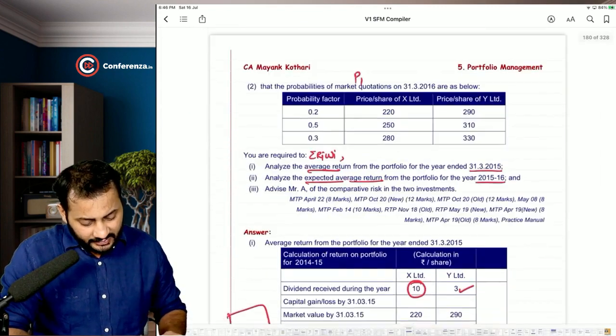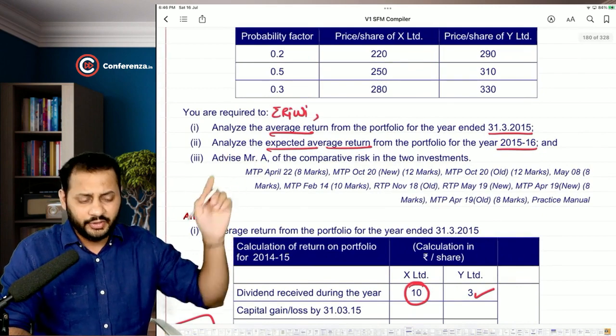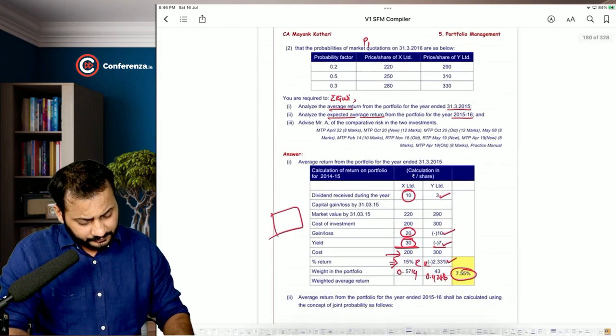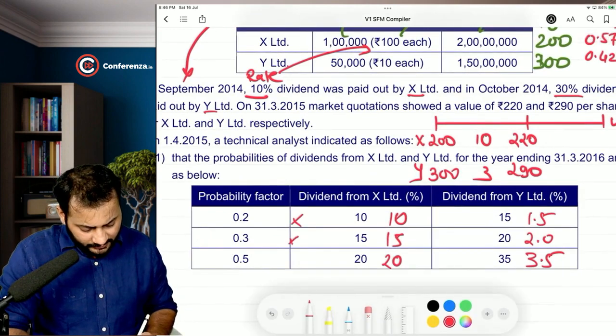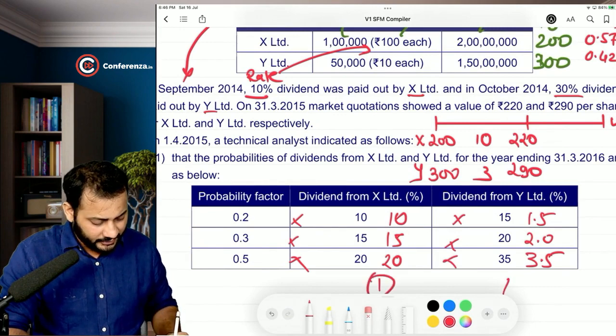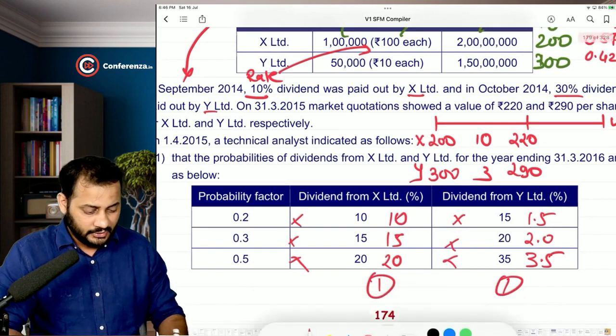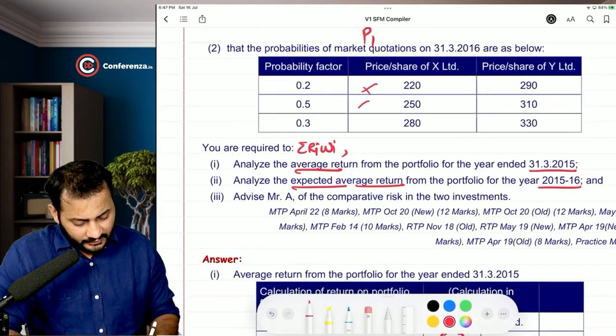Now in the second year also you will have to calculate the average return. You can clearly see. So what do we do in that case? It's very simple, sir. First of all, calculate the average dividend. Multiply the dividend with the probabilities. Calculate one dividend here, one dividend here. Okay. Then multiply the price with the probabilities.